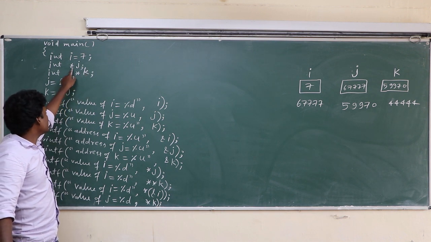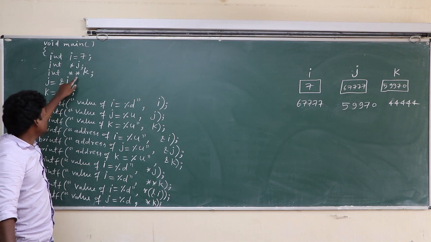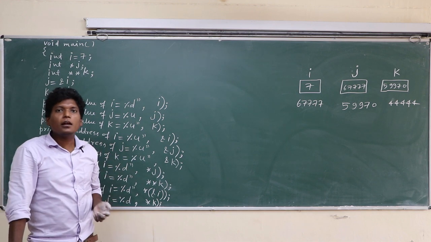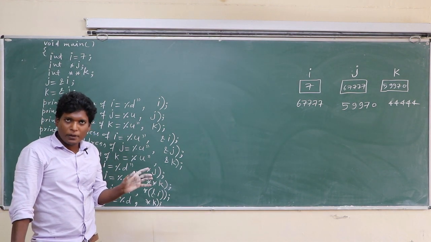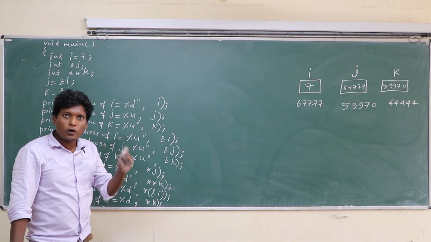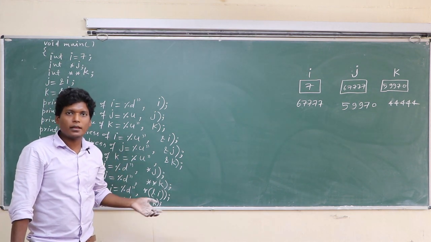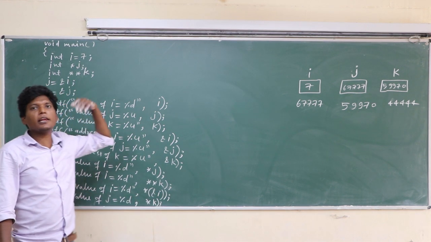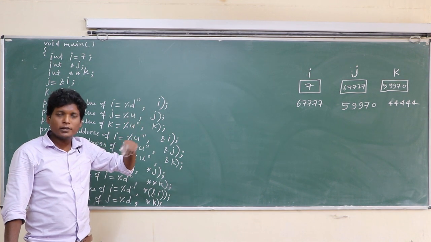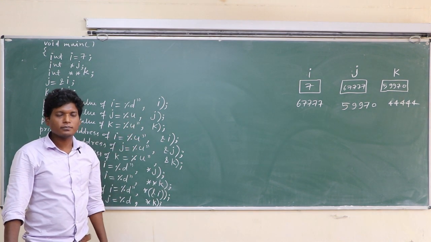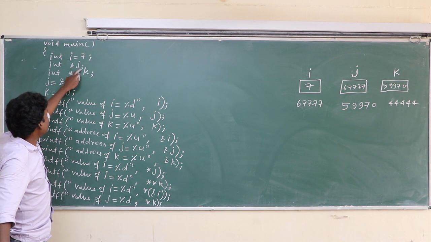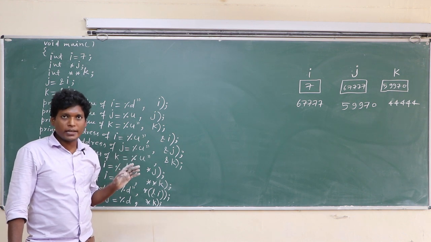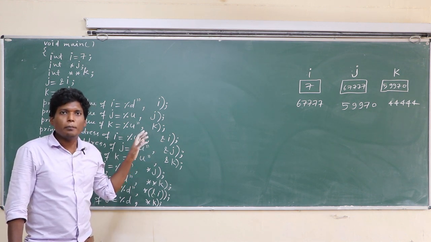Okay class, if there is a single asterisk, it is a pointer variable. If there is a double asterisk, it is a pointer to pointer variable. If there is a triple asterisk before the variable, then it is a pointer to pointer to pointer variable. In this way this nesting can be any number of times, pointer to pointer to pointer to pointer to integer. So I, j, k are three variables. Since these are variables, they occupy memory space.